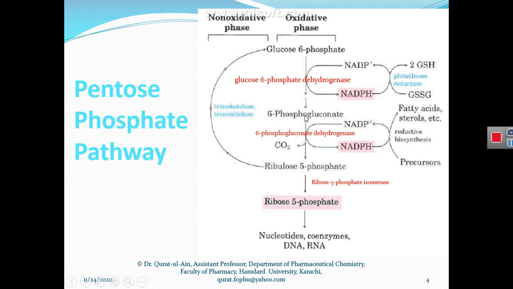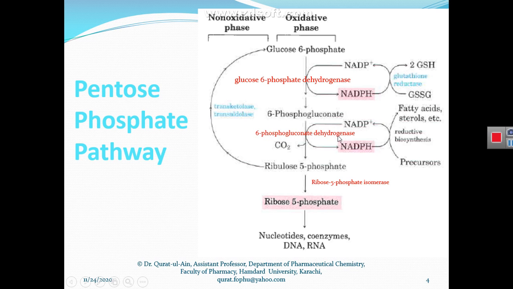So what happens in this reaction? A carbon dioxide molecule is removed from the 6-phosphogluconate molecule and a hydrogen atom is also removed, and then this 6-phosphogluconate molecule is converted into ribulose 5-phosphate by the action of the enzyme 6-phosphogluconate dehydrogenase.